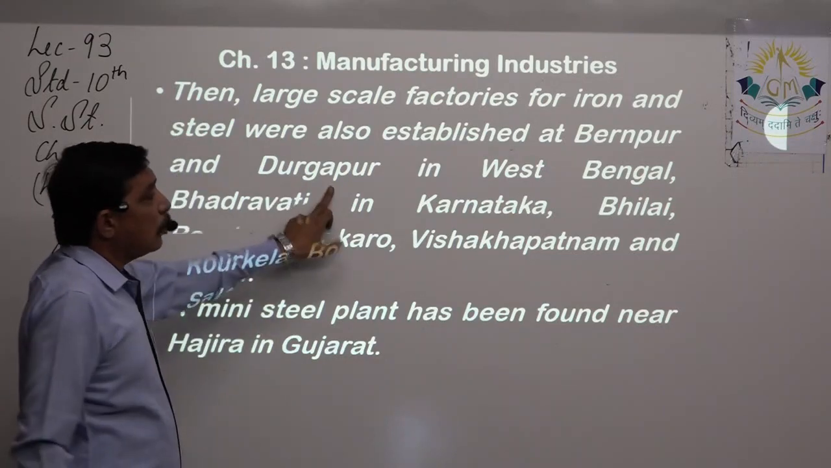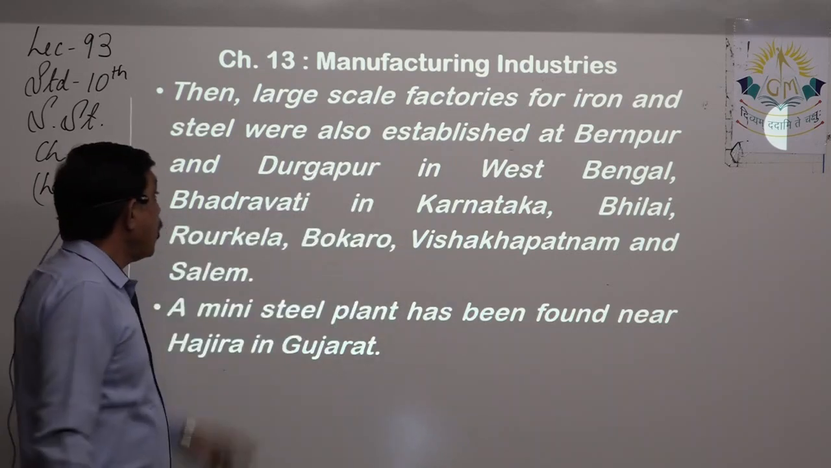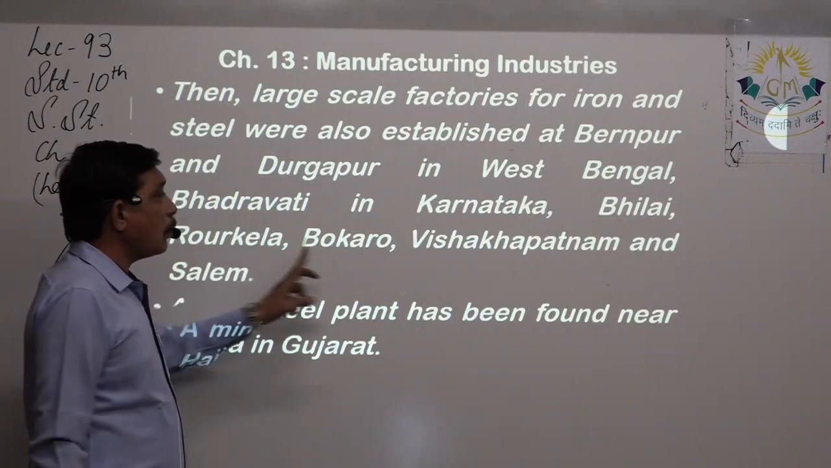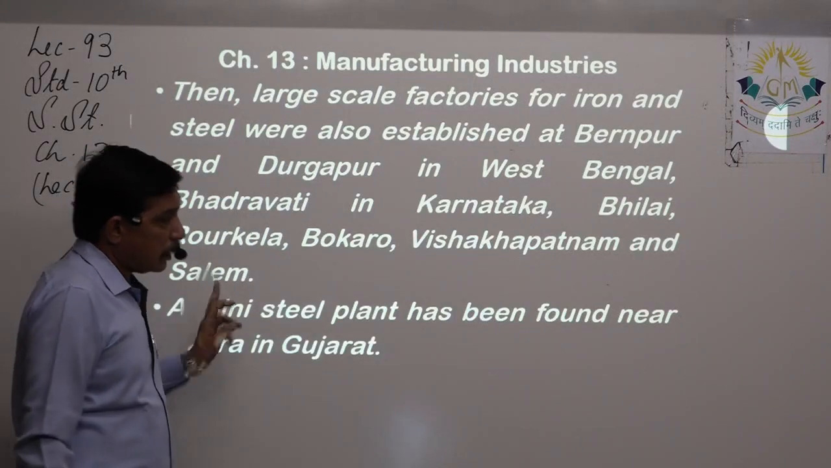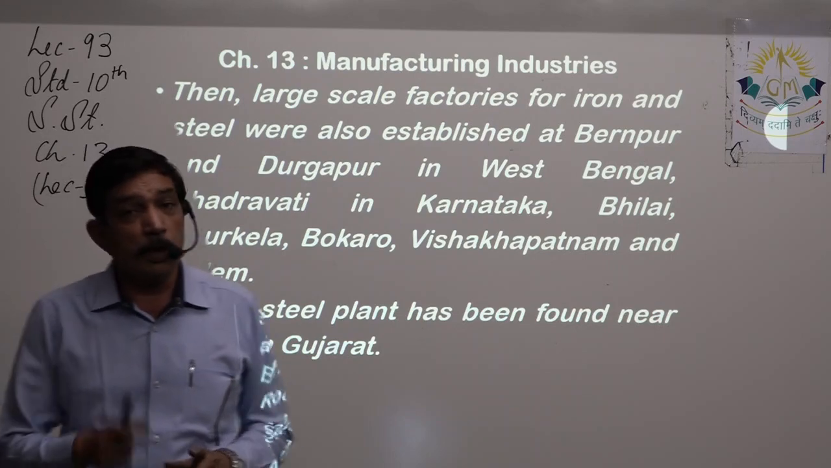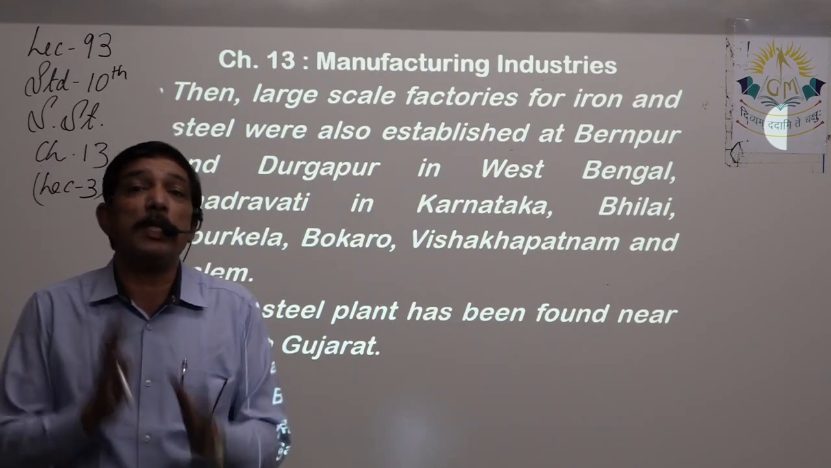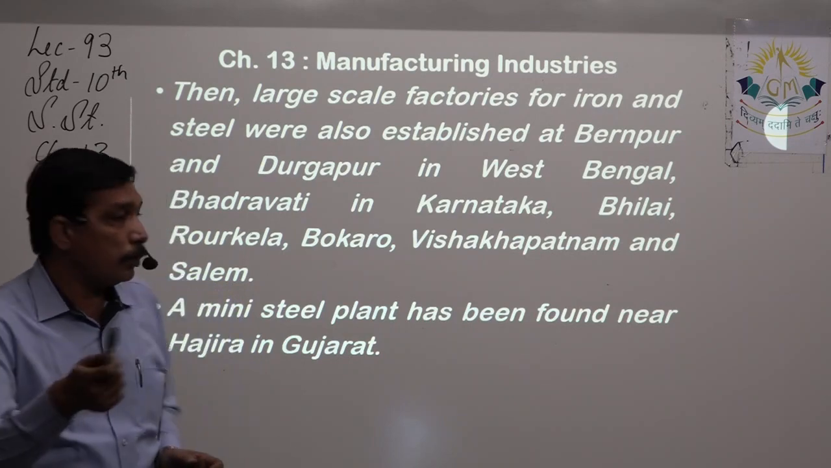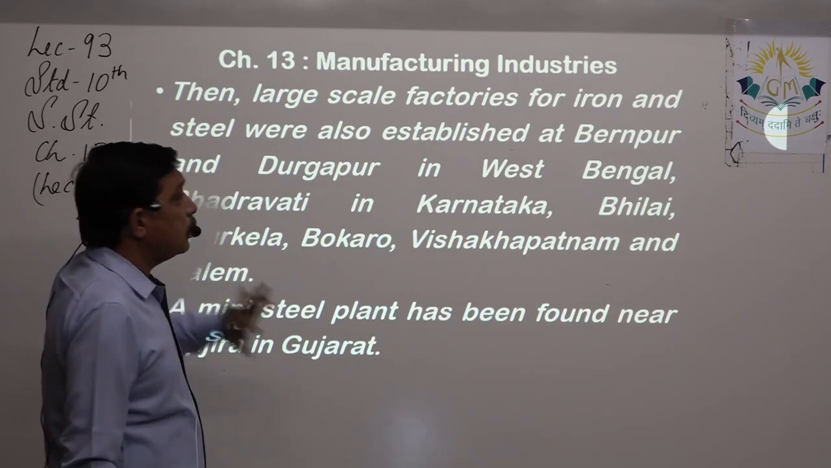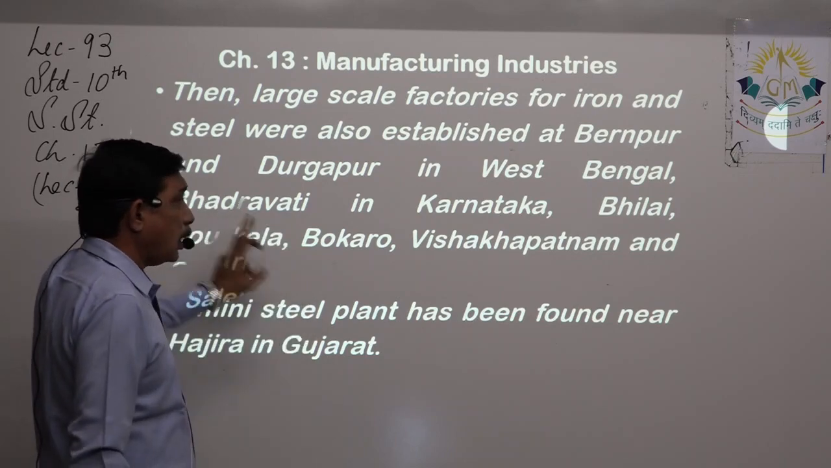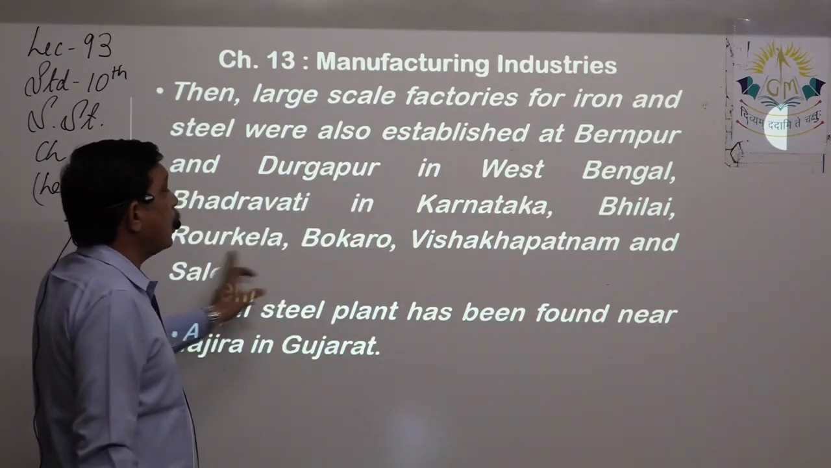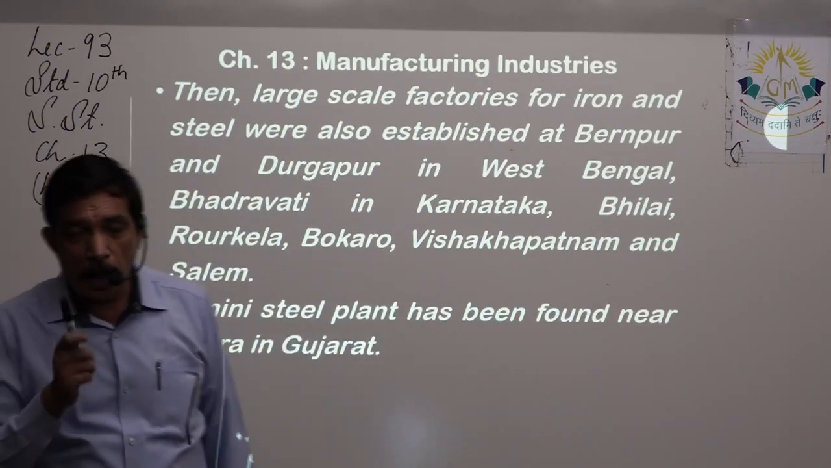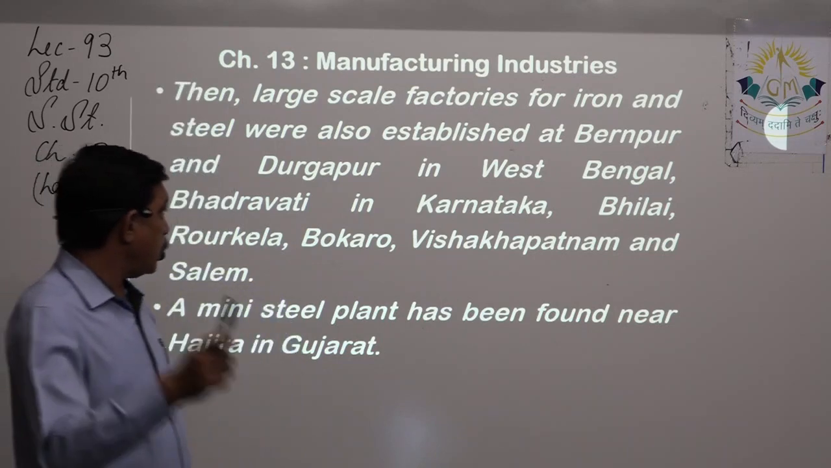So Burnpur and Durgapur in West Bengal. Next, Bhadravati, Karnataka. Bhilai, Rourkela, Bokaro, Vishakhapatnam and Salem. Please remember these are names of places, right, which you got to mark. Yes, it's available in your material, so you can have a look later on. Yes, all these places are marked. Bhadravati, Karnataka, okay. Bhilai, Rourkela, Bokaro, Vishakhapatnam and Salem. Out of that, Vishakhapatnam you'll find in Andhra, Salem you'll find in Tamil Nadu.